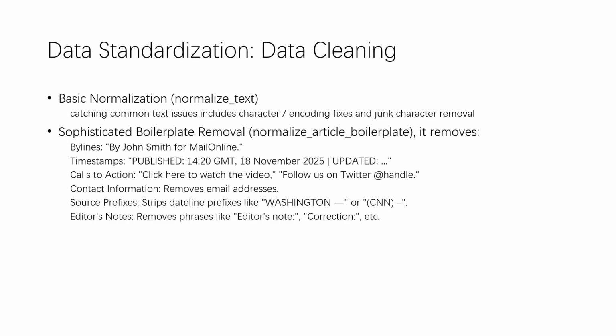To address this issue, we present a stage of data standardization, which consists of 3 parts. The first part is data cleaning. In this part, we applied basic normalization, which catches common text issues, including character encoding fixes and junk character removal. Next, we also include sophisticated boilerplate removal, which removes text such as bylines, timestamps, calls to action, contact information, and source prefixes.